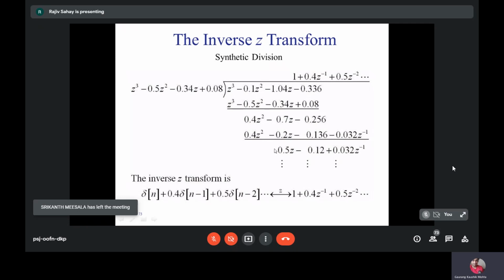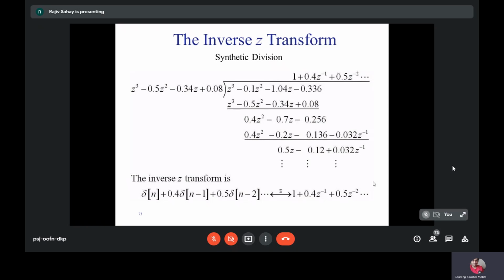I think there is a mistake here. It should be minus 0.5 z. So it should be minus 0.5 z here. So you will get an expression on the top here. This expression you can use to calculate the inverse transform. So the inverse transform is given as the inverse transform of this. Okay. So that rational function of two polynomials, you have converted into a single polynomial. So that single polynomial h of z inverse, the transform you can calculate like this. Okay.